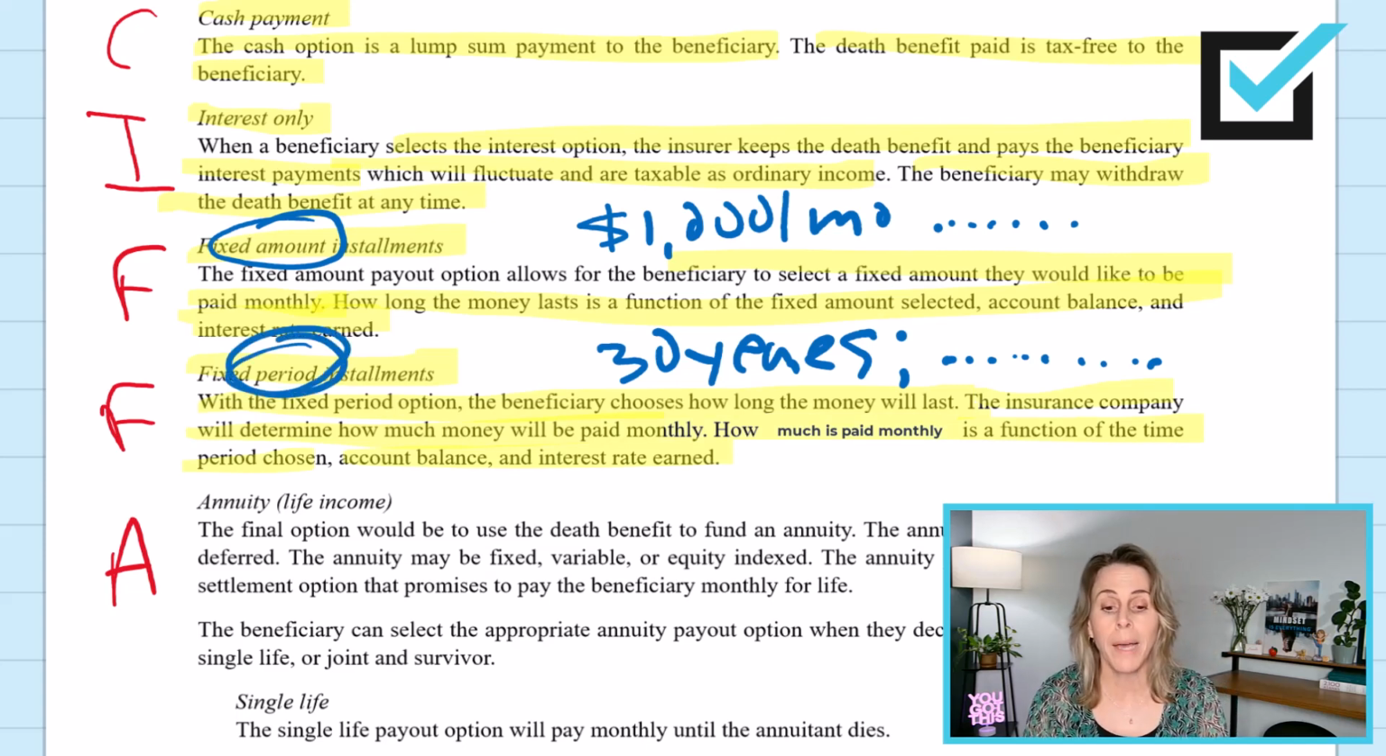With a fixed amount, the face amount is paid in a fixed amount for a fixed period of time. Fixed amount came first. With a fixed period payout option, the money will be paid for a fixed period of time. How much money will be paid? A fixed amount. So be very careful. Whatever term comes first, if amount comes first, it's fixed amount. If the period of time comes first, then it's fixed period.